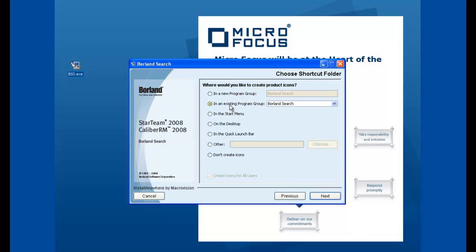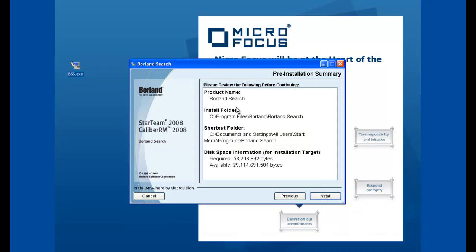Please note that the default installation directory will not fall under the Borland StarTeam directory, but its own Borland directory. For example, Start, All Programs, and Borland Search.